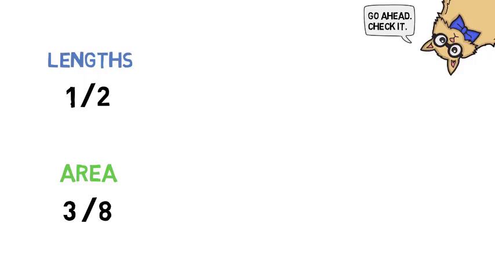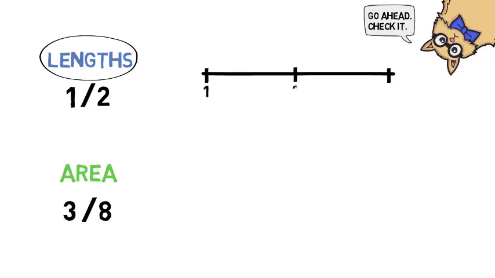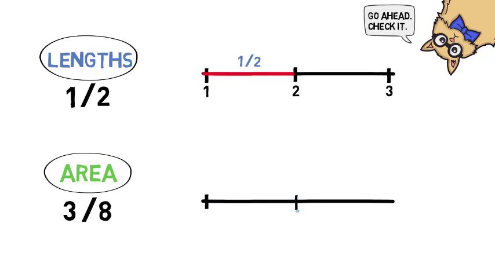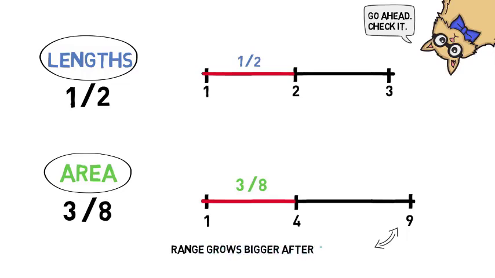Well, it's a well-known mathematical fact that the size of a range of possibilities depends on how you describe it. In terms of the lengths of the edges, the 1 to 2 range is half the total range from 1 to 3. But in terms of area, it's smaller. When we switch to area, we square all the numbers, and squaring larger numbers increases them more than squaring smaller numbers does. So the range from 1 to 2 grows, but the range from 2 to 3 grows by even more. So the first range of possibilities looks smaller from the perspective of area, even though it looks the same size from the perspective of length.